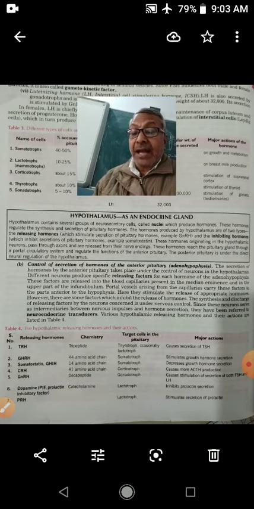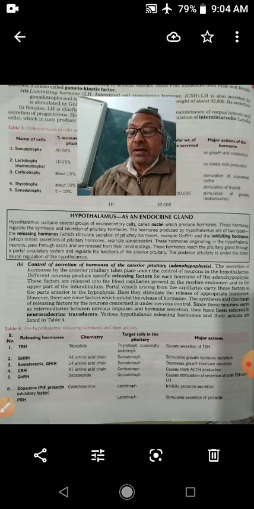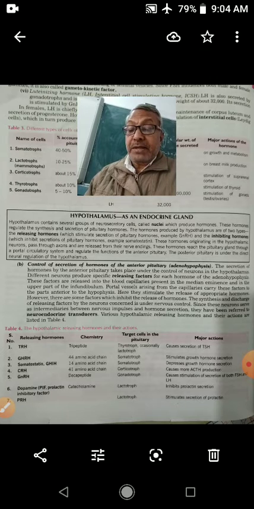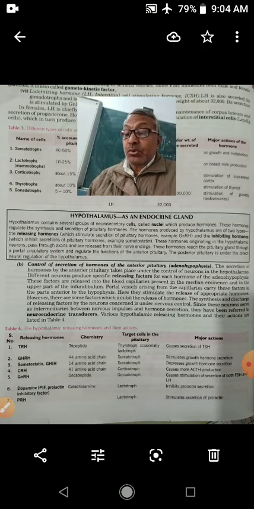TRH, thyrotropes releasing hormone, GHRH, growth hormone releasing hormone, CRH, corticotrope releasing hormone, GnRH, gonadotrope releasing hormones, PRH, prolactin releasing hormones. So these hormones are stimulating the pituitary gland for the secretion of hormones.